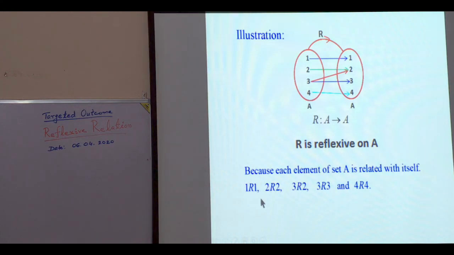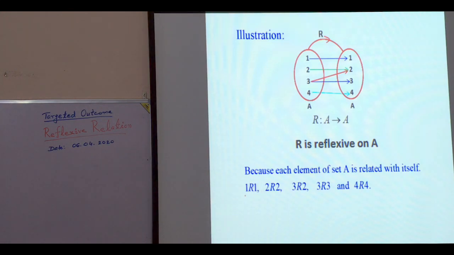1 is related with 1, 2 is related with 2, 3 is related with 2. This doesn't matter for reflexivity. 3 is related with 3, 4 is related with 4. So what do we see?